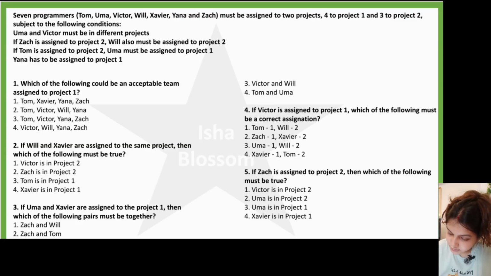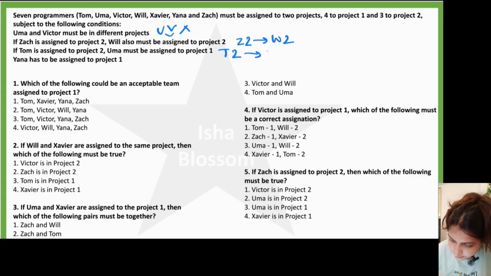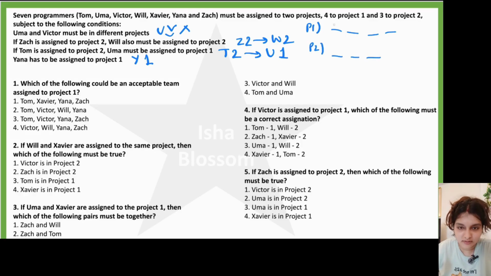Okay, let's start. The conditions are Uma and Victor must be in different projects. Victor is V. They cannot be together. If Zach is assigned to project 2, then Will must also be in project 2. If Tom is assigned to project 2, then Uma must be in project 1. Yana has to be in project 1. And we know that in project 1 there are 4 people, in project 2 there are 3 people. In the first project, Yana has to be there. Okay?